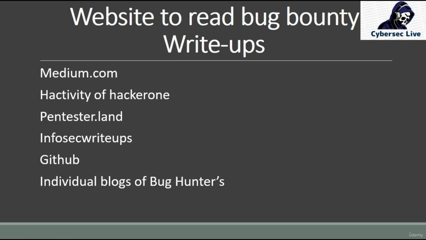And that's one of the very important things, that you should know who is the top 10, who's the top 50 bounty hunters. So you should follow those mainly on Twitter. Twitter is one of the big platforms, so you should follow them on Twitter.